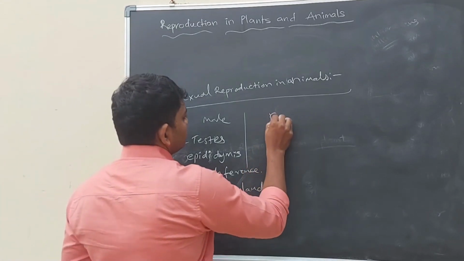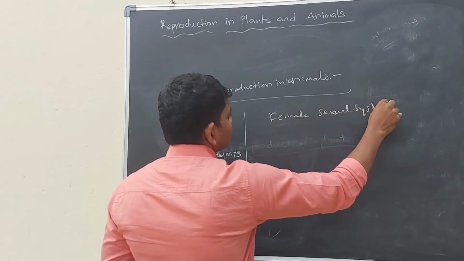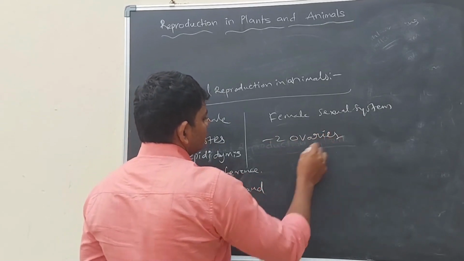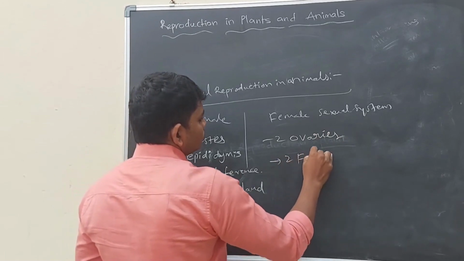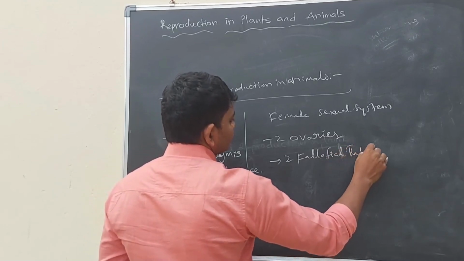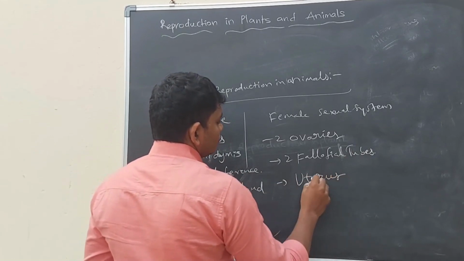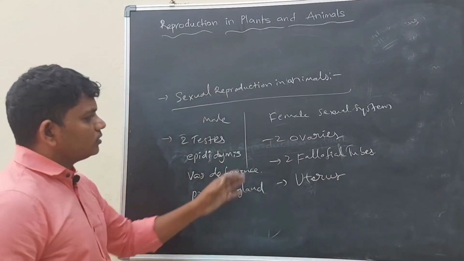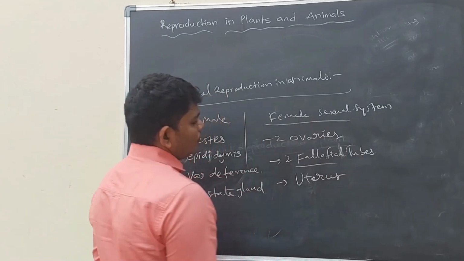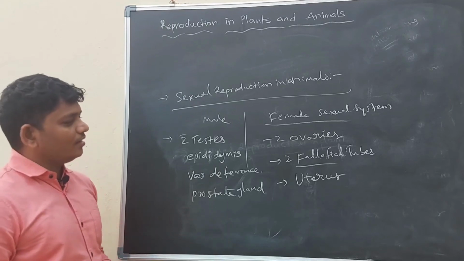When we talk about the female sexual system, they have 2 ovaries, 2 fallopian tubes, and 1 uterus. These are important parts in the female sexual system. So ovaries, fallopian tubes and uterus in females; testes, epididymis, vas deferens, prostate gland and penis in males.